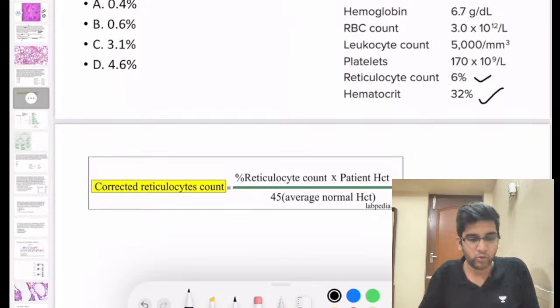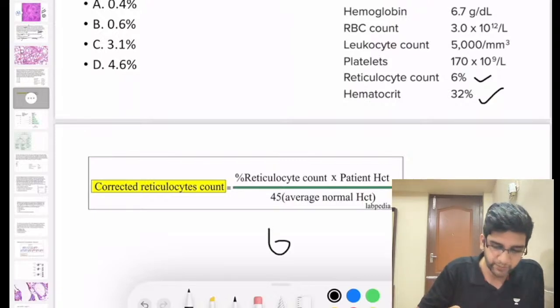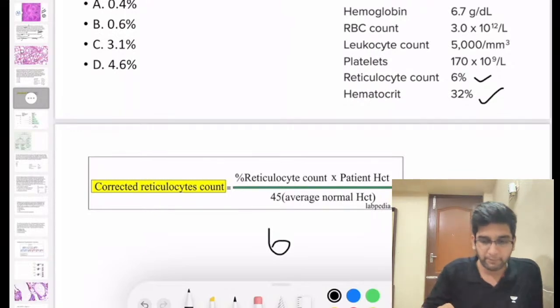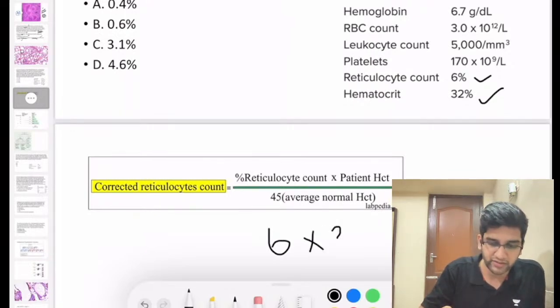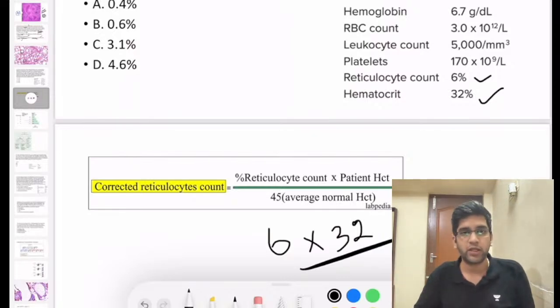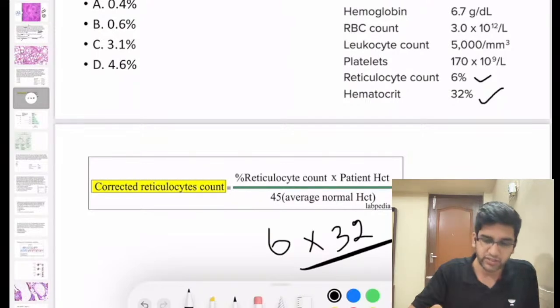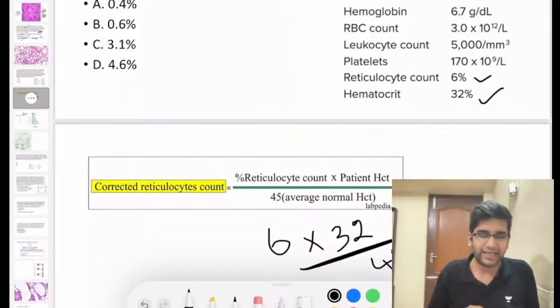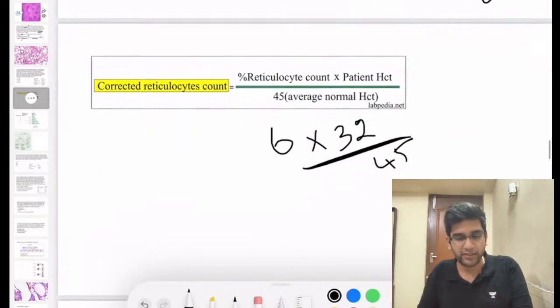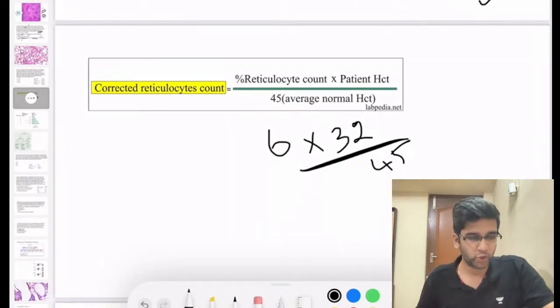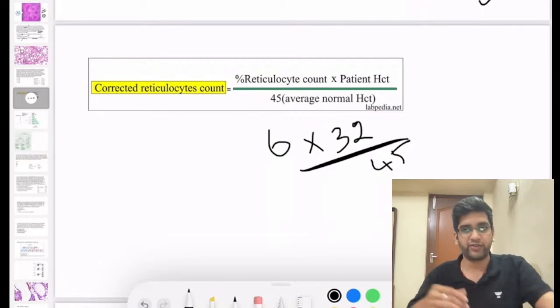As you can see in the next slide, you see the formula for corrected reticulocyte count, right? Corrected reticulocyte count is equal to percentage of the reticulocyte, which is 6 as given in the question, multiplied by patient's hematocrit, which is 32, divided by normal hematocrit. Normal average hematocrit, like it's given here, is 45. Ideally, in this case it is a woman, so normal hematocrit in a woman is around 42, 43, but it's fine. It's okay saying it's 45 also, right?